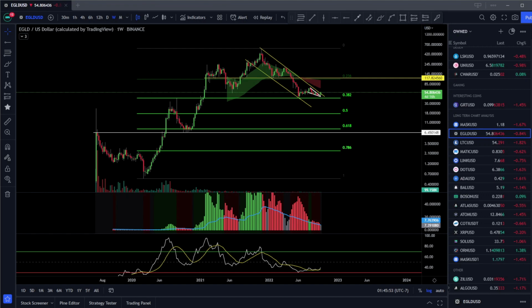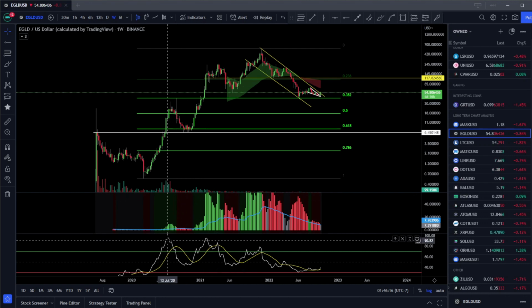All right, EGLD. On the weekly time frame, I'm going to start us out here. EGLD had a really big run-up, and we went from roughly 50 cents all the way up to roughly $600. So I'd say that's a pretty good run-up. And on the way up, we formed a lot of bearish divergence.